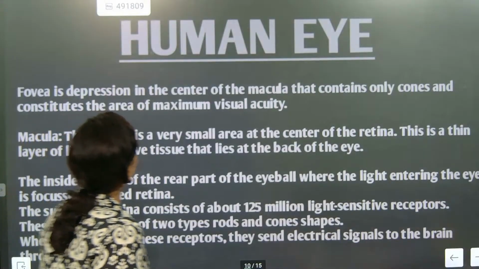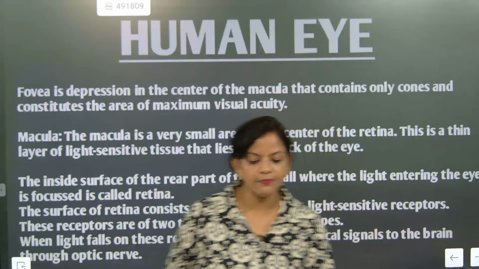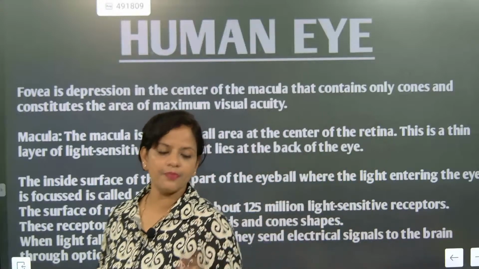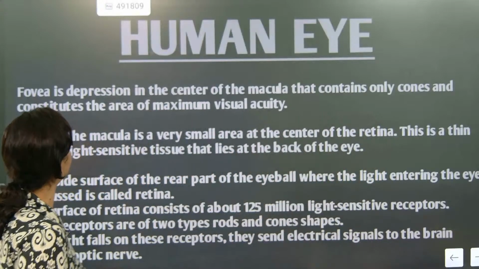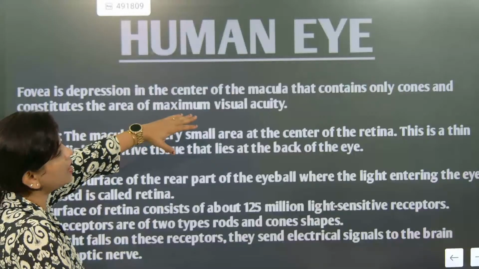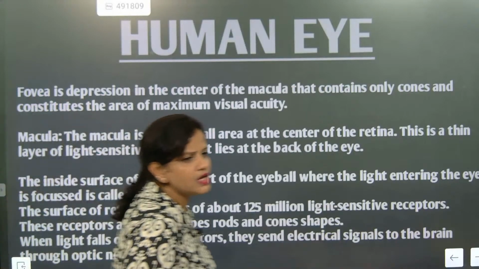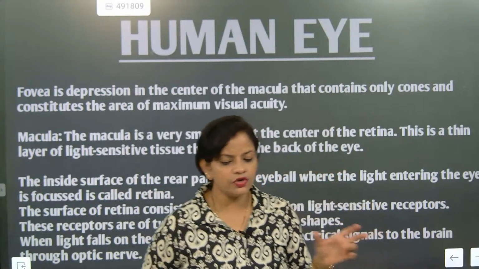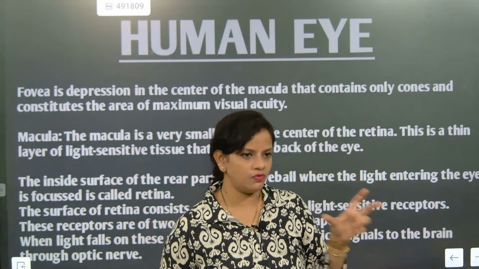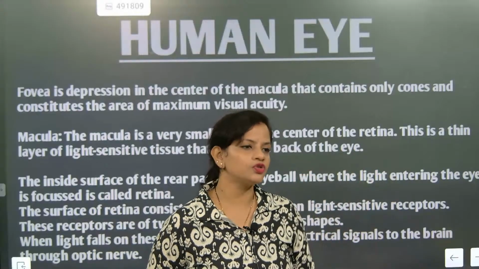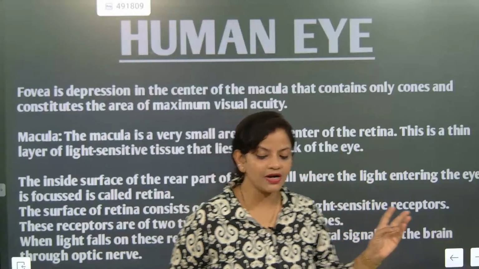What is the fovea? The fovea is a type of depression. Understand or not? The fovea is the center of the macula that contains only cones and constitutes the area of maximum visual activity. So whenever you talk about visual things, that is because of the yellow spot. And for the yellow spot, what is the next part we have to do?